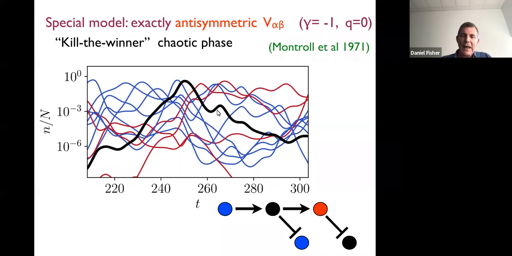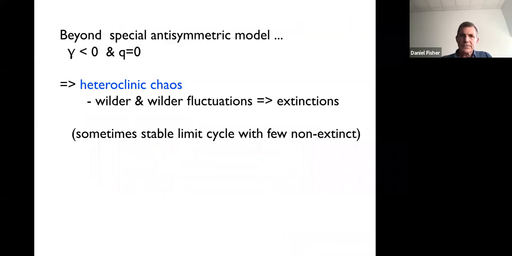If we focus on strain black, then the strains blue give rise to positive interactions on black. So I've colored those in blue. So the black will then come up in population. It'll grow exponentially roughly here, but with variations. When it gets large, it brings up strains red here, which come up. But then those strains red will push it back down again because of the antisymmetric correlations. And when it's large, it will push the blue strains back down. So I have this competition here, this goes on, I get these fluctuations up and down, say roughly half of them go extinct, the rest will persist. So that's very special.